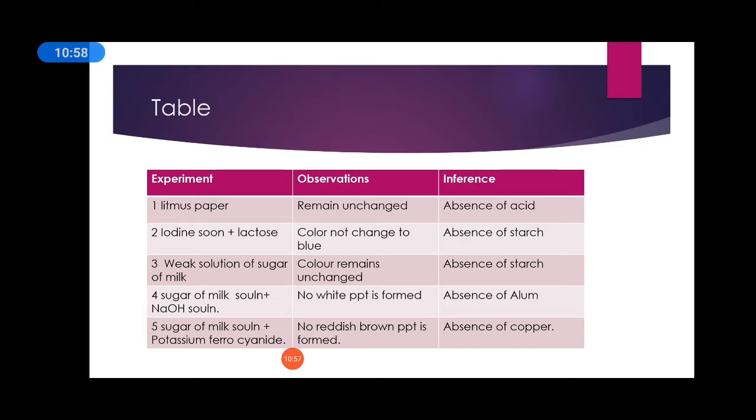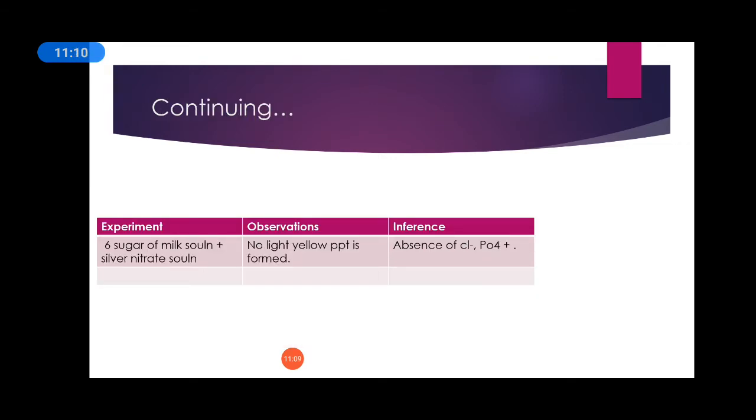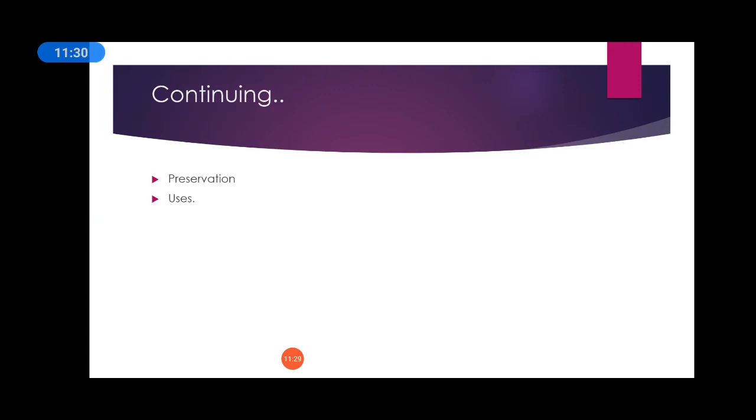Next one: take the solution of sugar of milk and add potassium ferrocyanide to it. No reddish brown precipitate is formed. It shows the absence of copper. And the last one: take a solution of sugar of milk and add silver nitrate solution to it. No light yellow precipitate is formed. It shows the absence of phosphate and chloride ion. This is all about the chemical tests we have to do to test the purity.